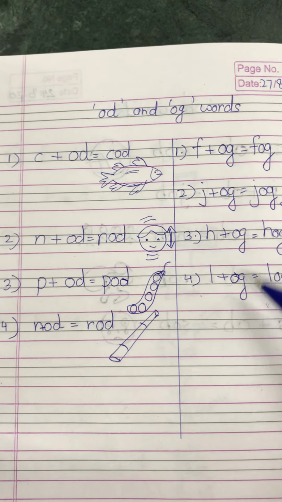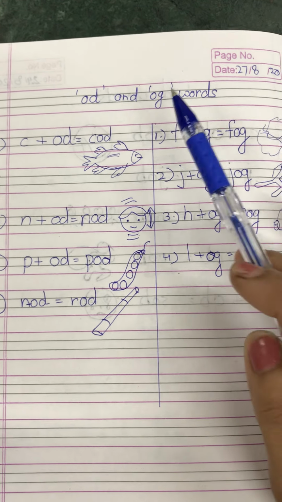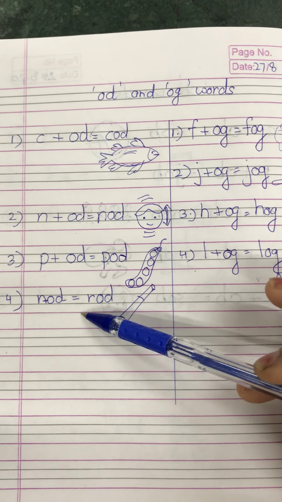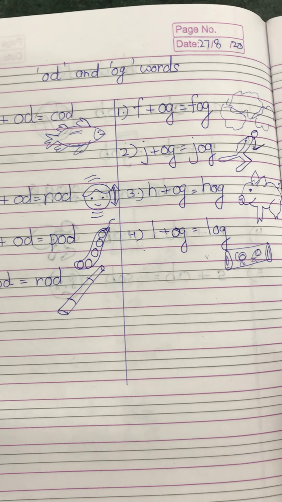Okay. So write down all these 8 words in your notebook, put the date, put the heading on the top, and write down all the odd words and og words and do share the work with me.